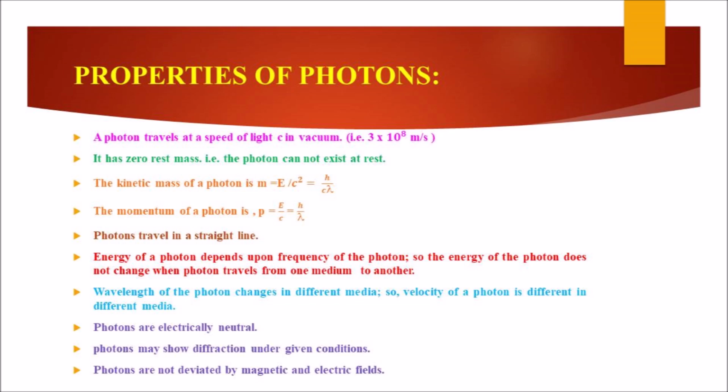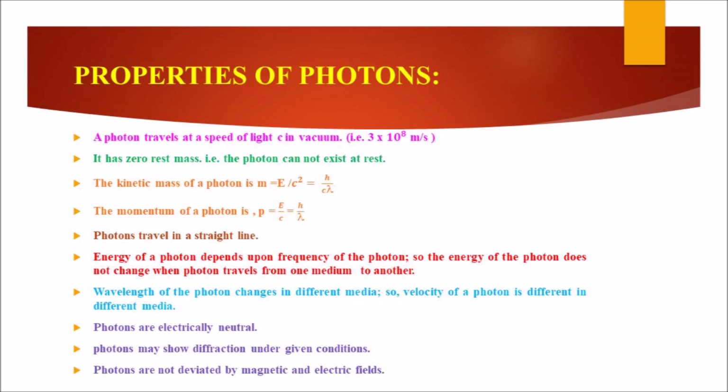The kinetic mass of photon is m equal to E by c square, that is equal to h by c lambda. The momentum of photon is p equal to E by c, that is equal to h by lambda. Photons travel in a straight line.